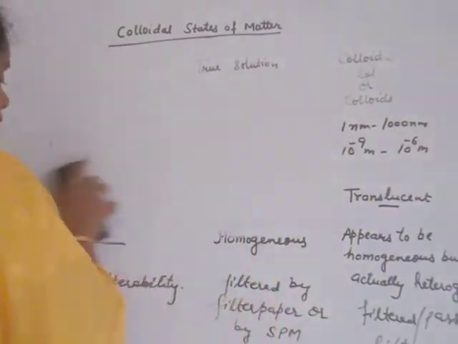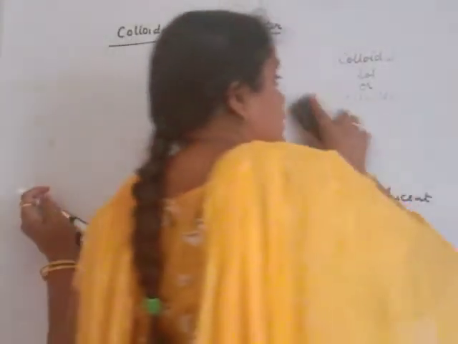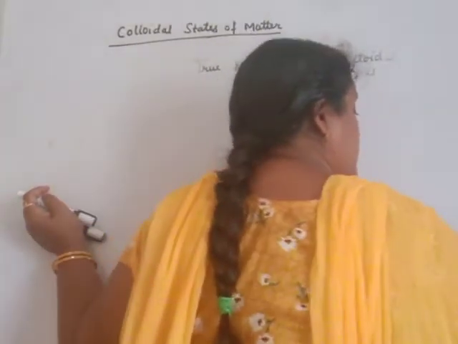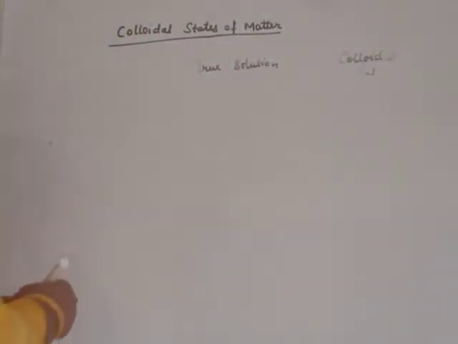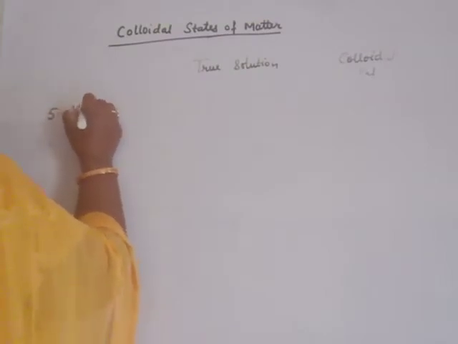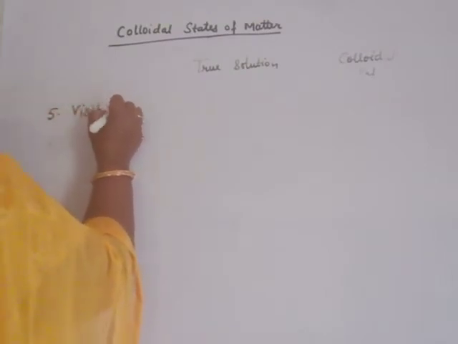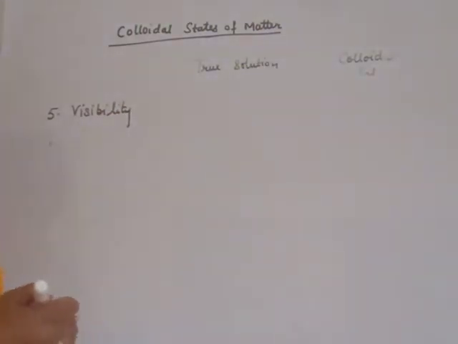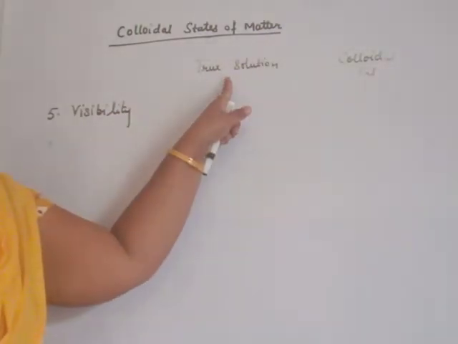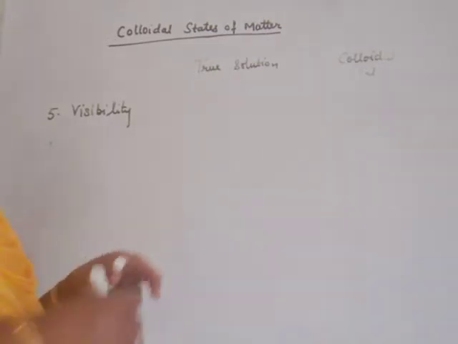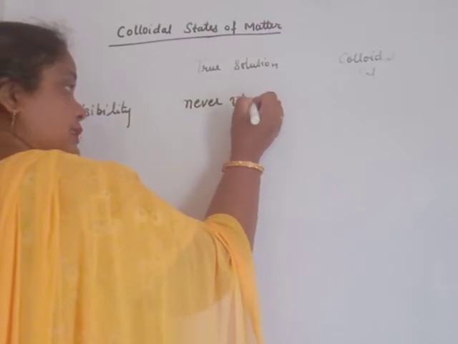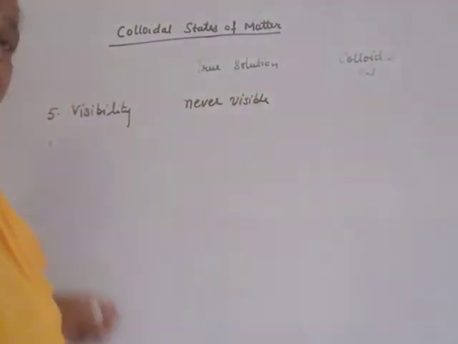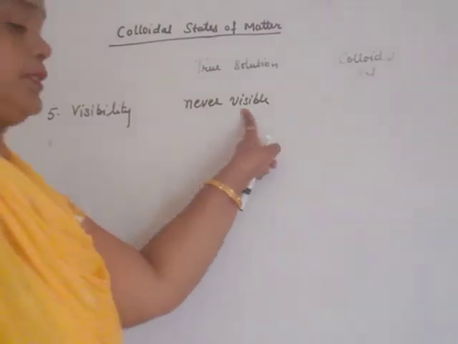Next, visibility. Fifth property is the visibility. Visibility means particles are visible to us. Number of times I explained. In case of true solution, particles never appear, never visible. Particle size is so small that it cannot be seen by any method. That means never visible.